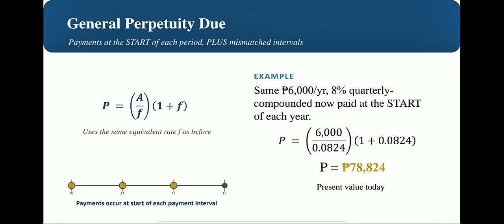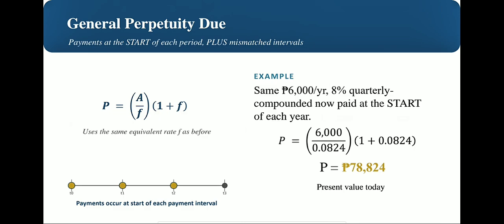Now using the same equivalent rate F from before, we're going to use our previous example. So still we have 6,000 annually, but now paid at the start of each year with the same quarterly compounded 8% rate, since we already have 0.0824.